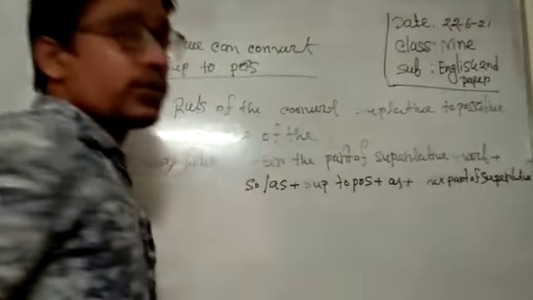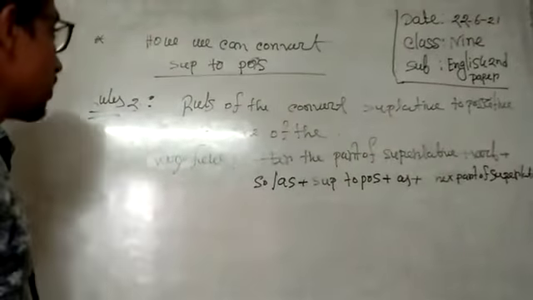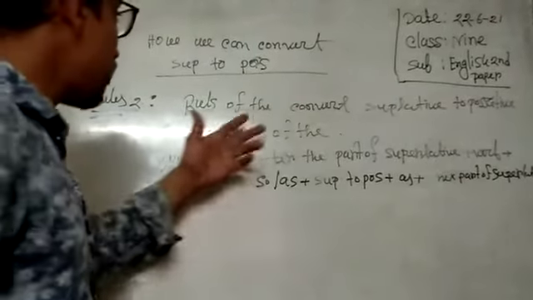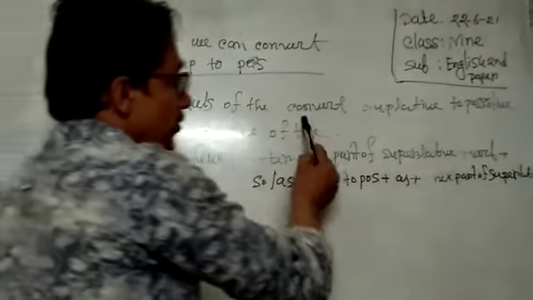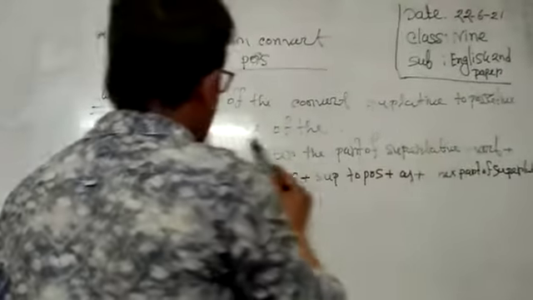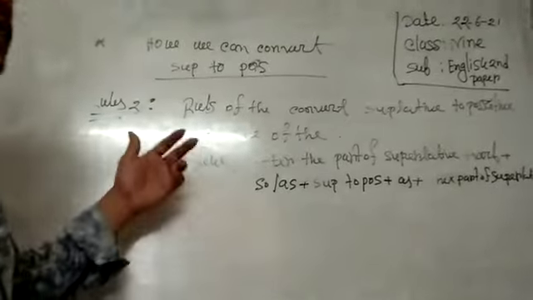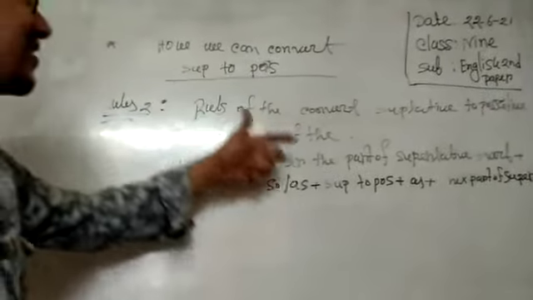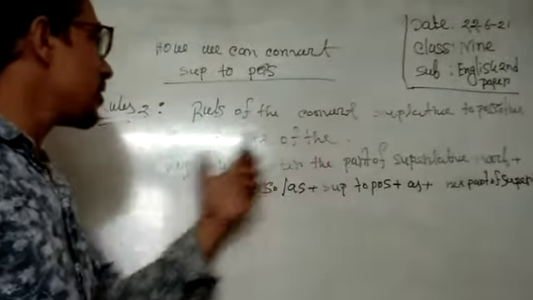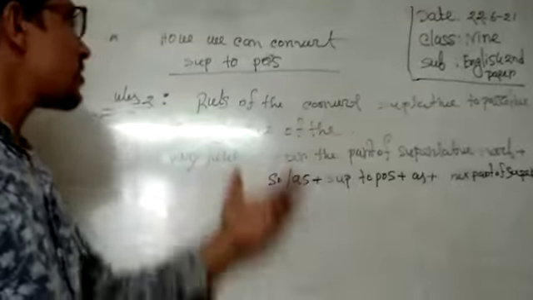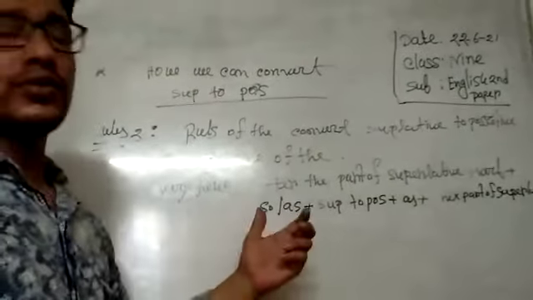So dear guys, please follow the blackboard. Just the rules of converting superlative to positive.